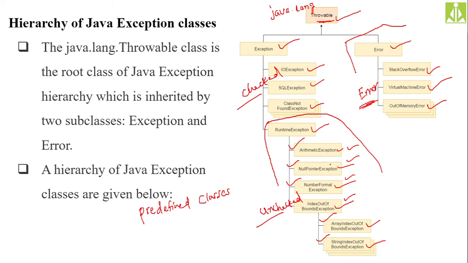If you are not sure what type of exception your try block will generate when writing the code inside it, then instead of using a specific class, simply use the parent class, that is the Exception class. It will cover all these types of exceptions, both checked as well as unchecked. We will see that very soon. If you don't know the specific class name, or don't want to make your program specific, we can generalize the handler by simply using the parent class, Exception class. That also we will see.